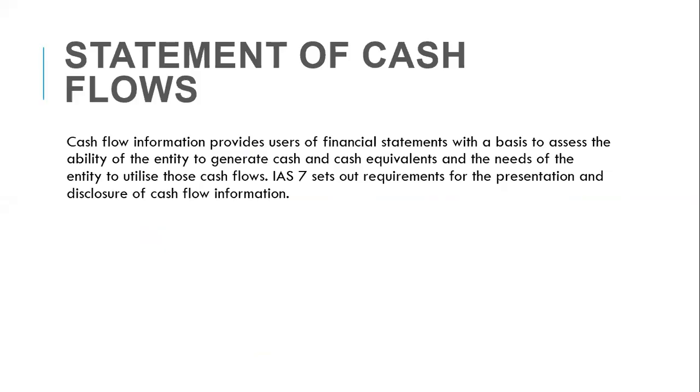Then, of course, you have to also prepare a statement of cash flow. We'll look at that in more detail when we get to IAS 7. So cash flow information provides users of financial statements with a basis to assess the ability of the entity to generate cash and cash equivalents and the need of the entity to utilize those cash flows. Okay, so show us how the organization has been able to generate cash, and how the organization has been able to use cash in the year, in the period being reported.